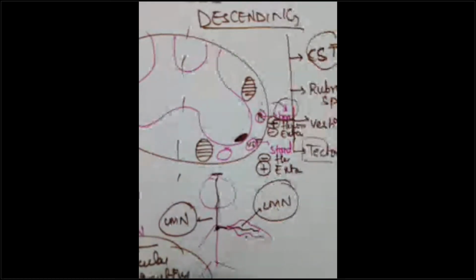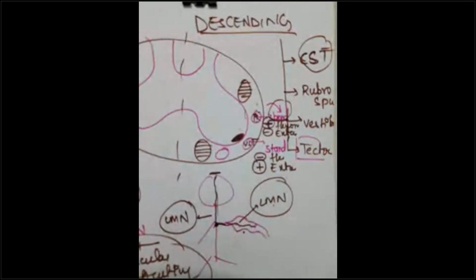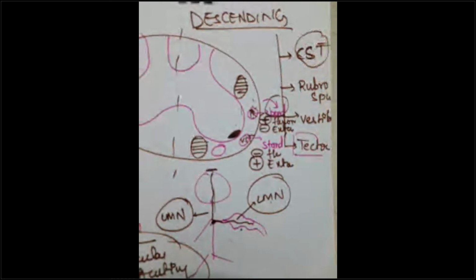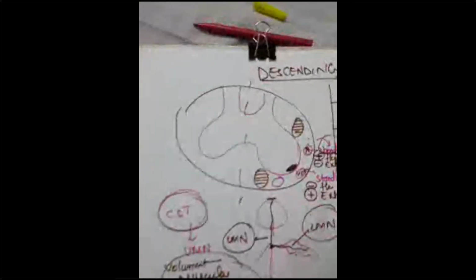Yes, Nusrat. Vestibulospinal, what did you say the position in the spinal cord is? Stand. Where is it located? It is in the lateral column, right? If it is not, please let me know. Okay, guys, I am also getting confused now.